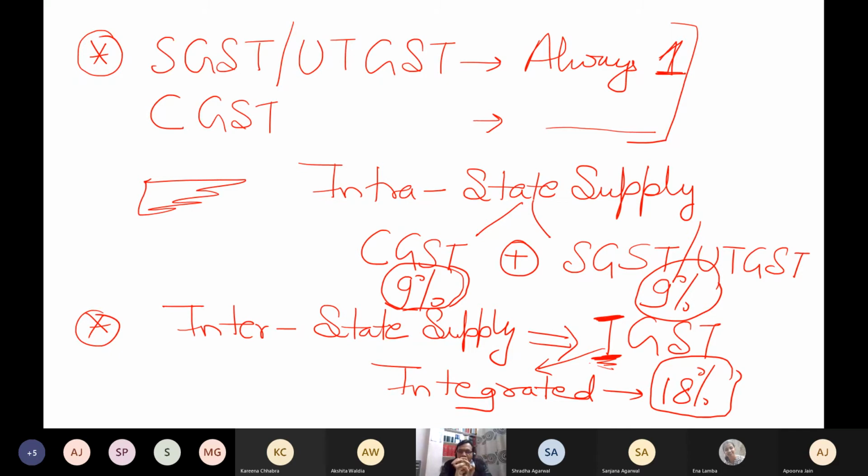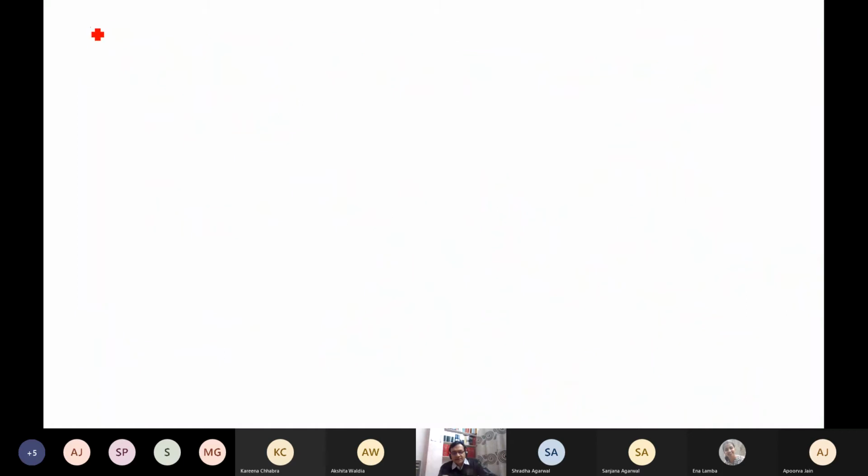Now, because of these two points, integrated and so on, that is why we have acts. So which acts do we have? To deal with all interstate supplies, we have an act which is known as the IGST Act, and that you have seen on the website.